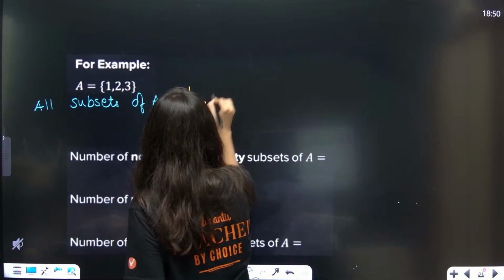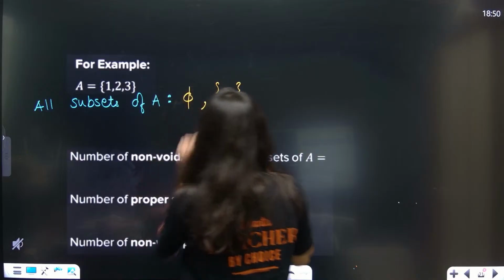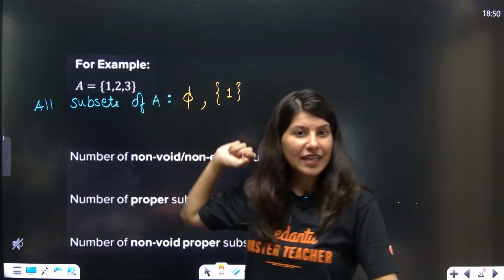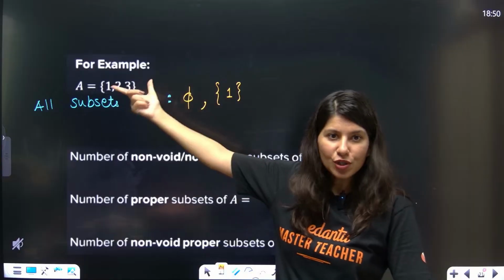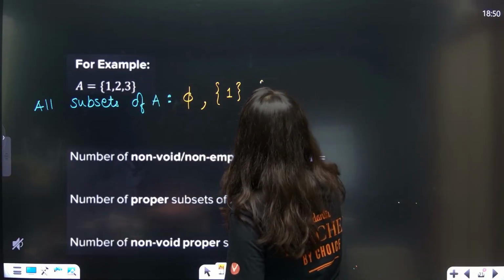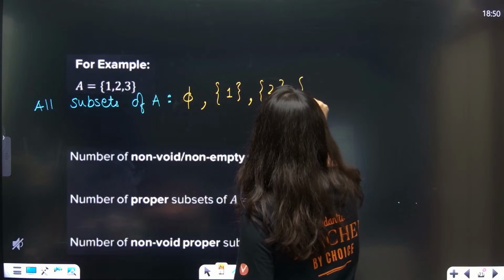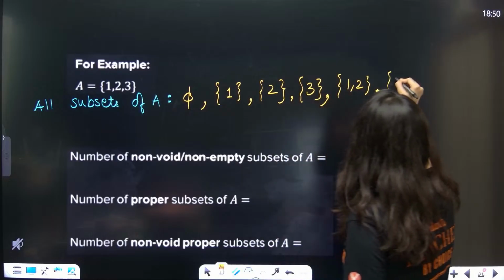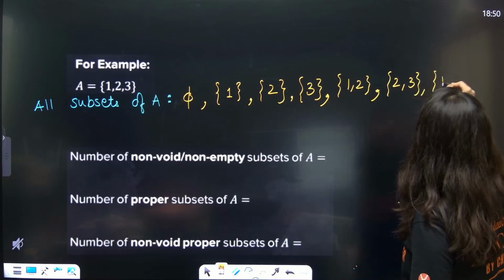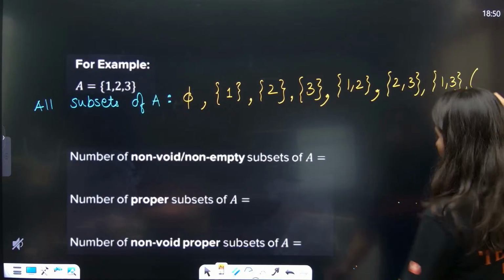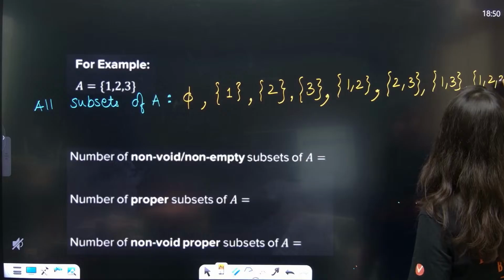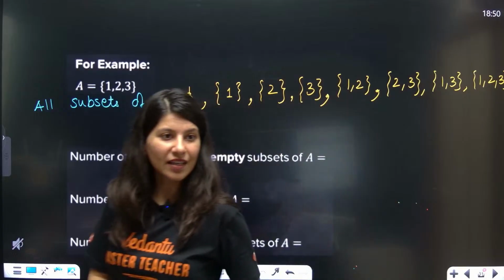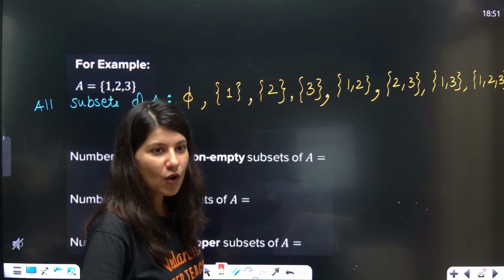Now, can you tell me, this particular set having single element 1, is 1 a subset of set A or not? Yes, ma'am. This is a portion of this, definitely. 2 is also there. 3 is also there. Then 1, 2. Then 2, 3. Then 1, 3. Then 1, 2, 3. These are all subsets of A.